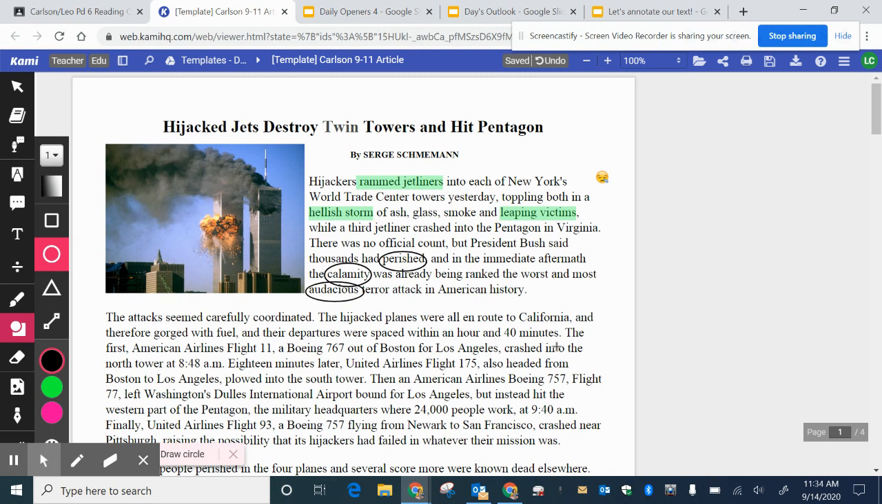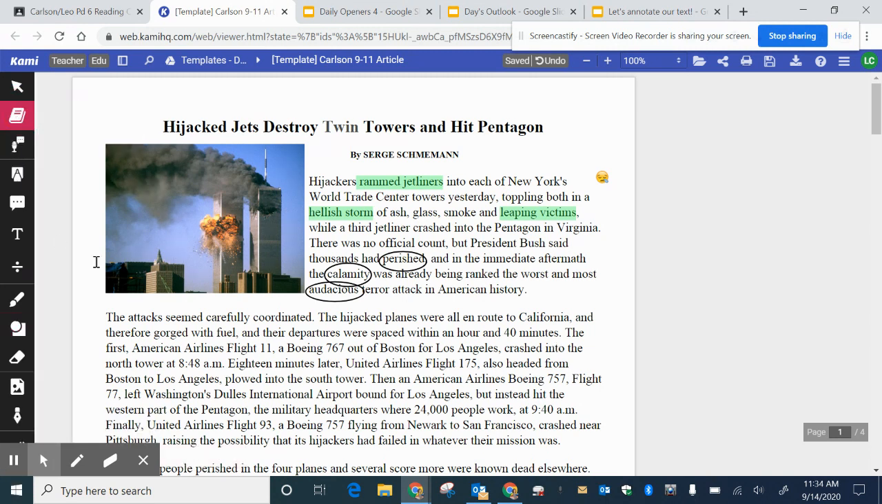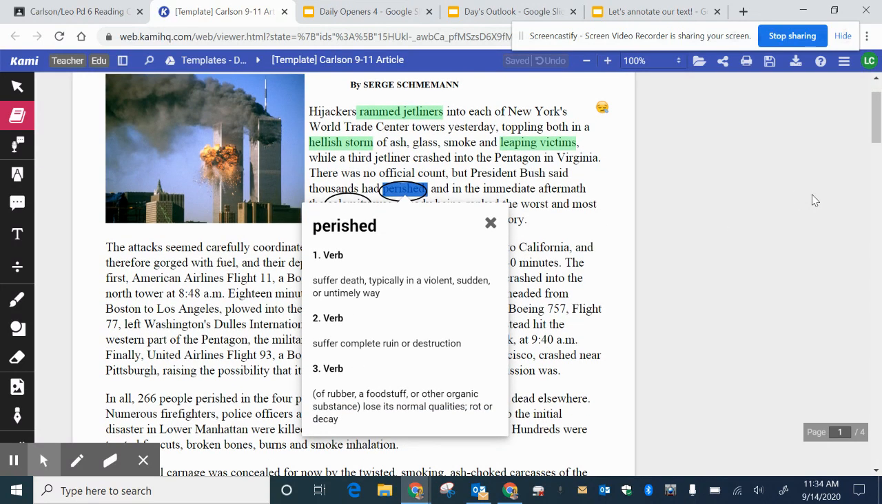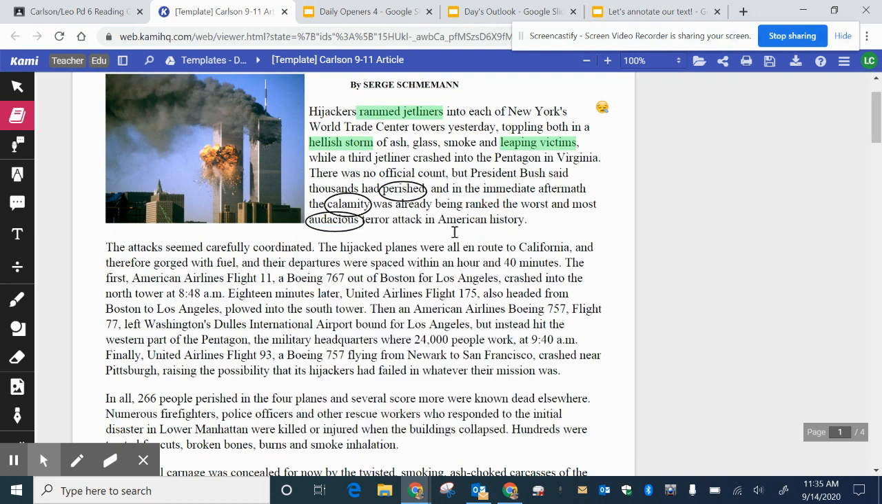How I can do that is if I go up to my dictionary tool right here, I highlight that, then I can go to the word and highlight the word. So if I go to perished, now there are definitions that come up. My first definition is: if you suffer death, typically in a violent, sudden, or untimely way. That makes me think, oh, I knew that it had to do with people dying, but perished, because it's so violent, really helps me realize how intense the situation was.